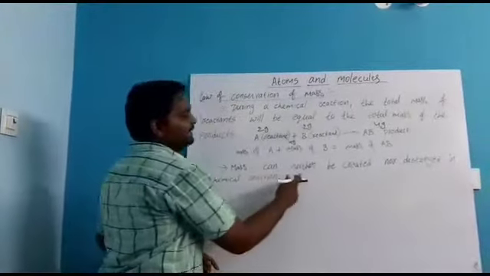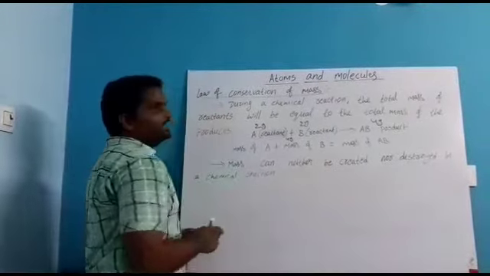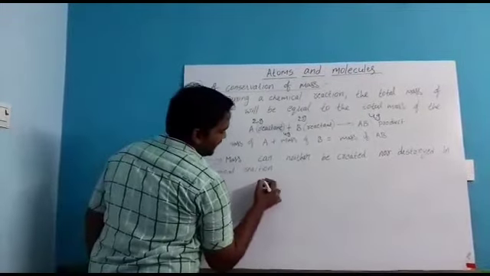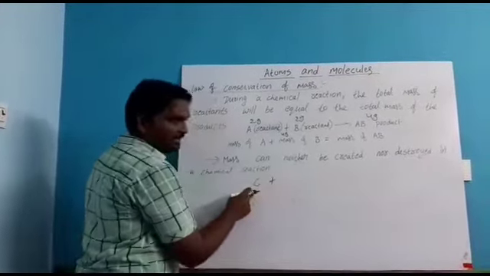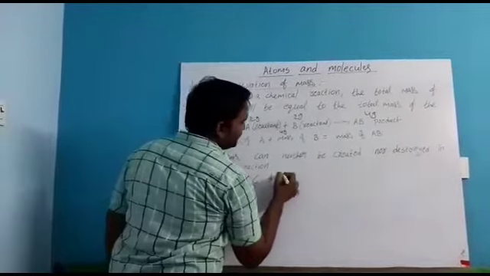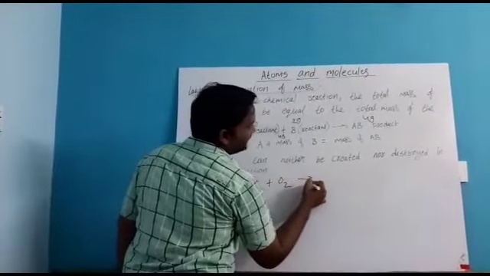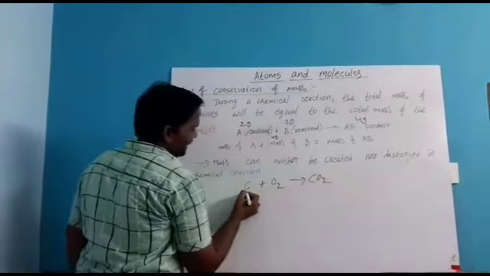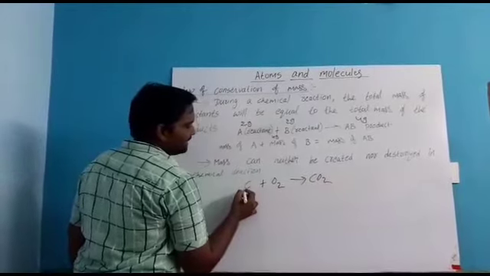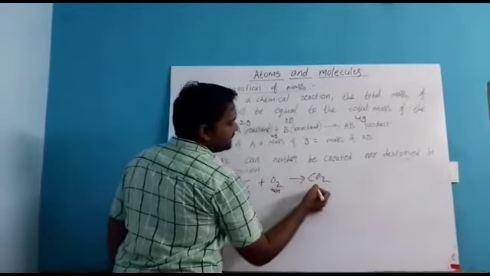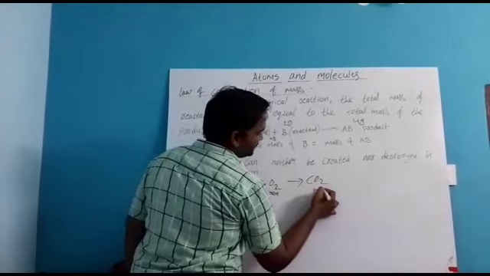I wrote here one reaction, that is carbon plus oxygen. Carbon is a reactant because it is there before the reaction. Carbon plus oxygen gives rise to what product? It gives CO2. So here carbon is a reactant, oxygen is also a reactant, and CO2 is the product.